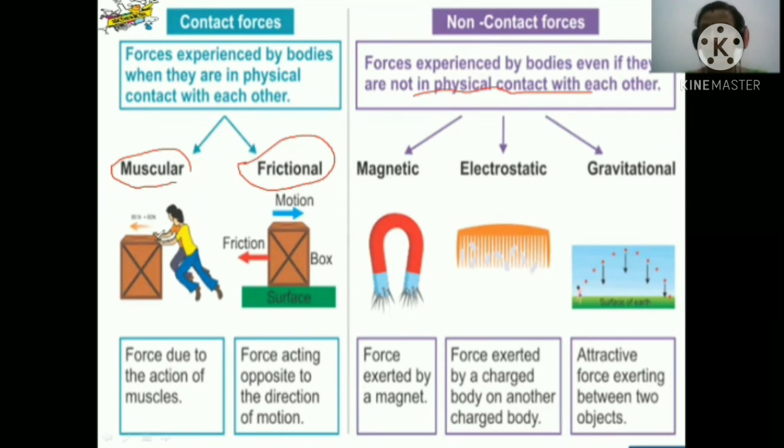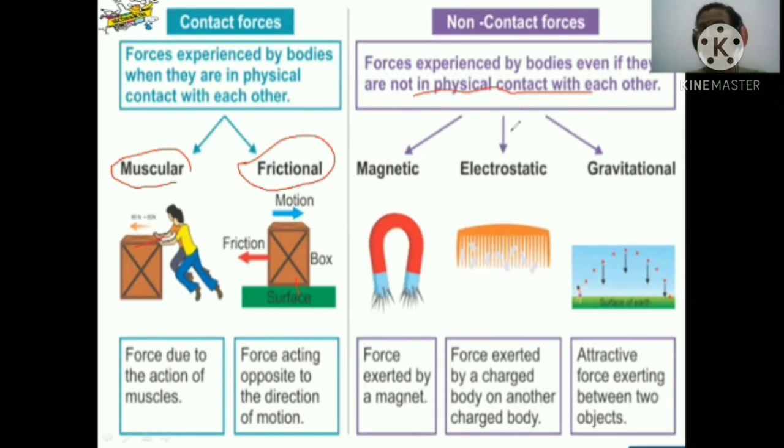These muscular and frictional forces, they are in physical contact. These two people are trying to push, दोनों इस ब्लॉक को पुश करने की कोशिश कर रहे हैं. Another one, in the frictional force, the object is in contact with the surface. So what happens? They are in contact. यहाँ भी contact में है and here they are also in contact.